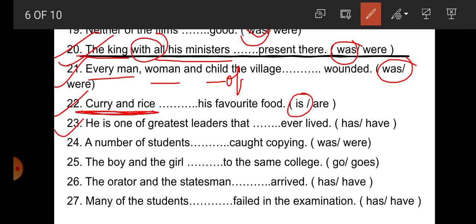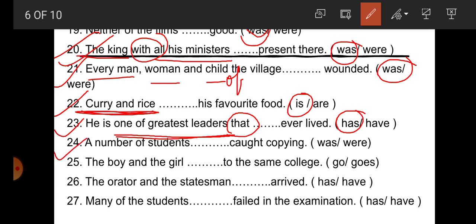23. He is one of the greatest leaders that dash ever lived. Student, here that is the relative pronoun, and before the relative pronoun the antecedent is one of the greatest leaders. So he is one of the greatest leaders. That's why one of the greatest leaders is singular here. That's why has is the correct one.